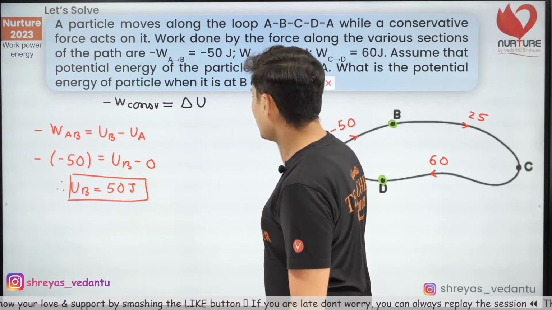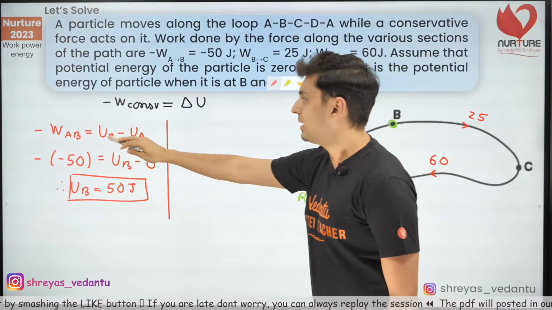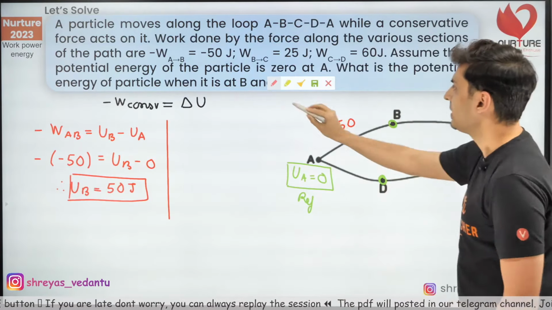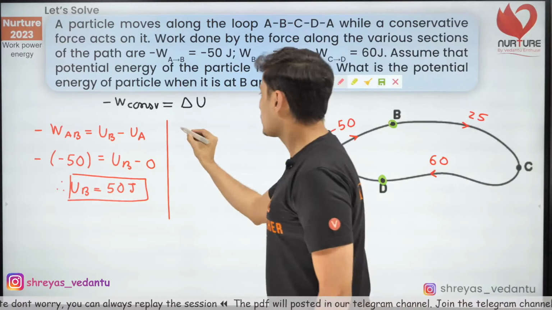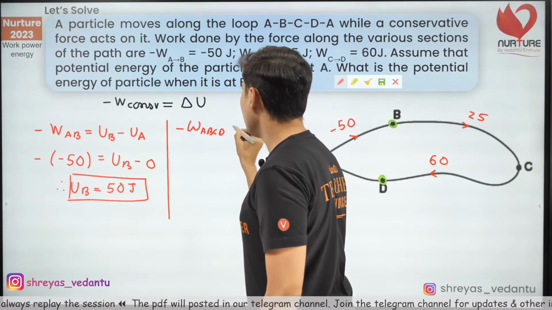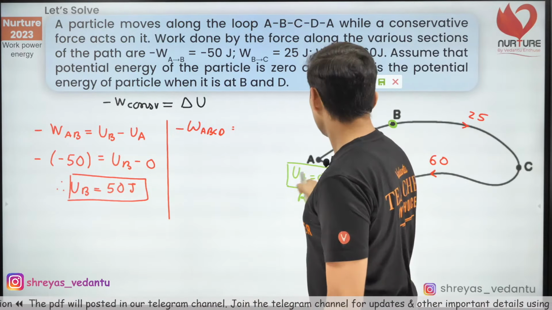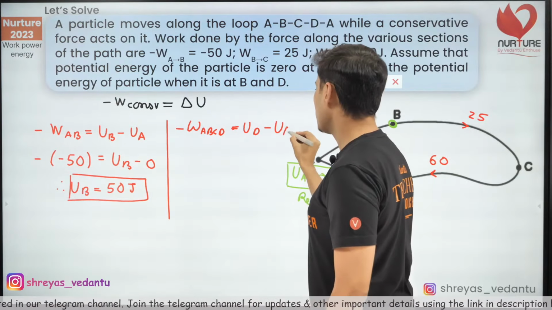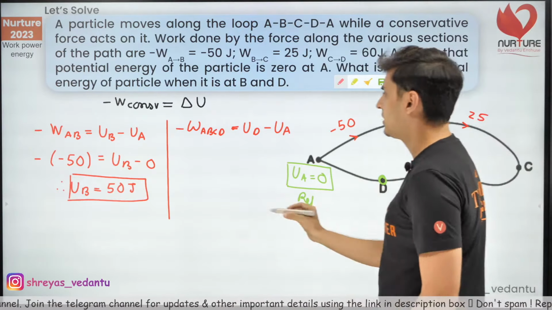Now for the next part, do the same thing but with different alphabets. The question is to find the potential at point D. So do it for the A, B, C, D path. The negative of the work done for the path A, B, C, D will be the change in the potential energy, so potential energy at D minus potential energy at A. What is the work done in this A, B, C, D path?